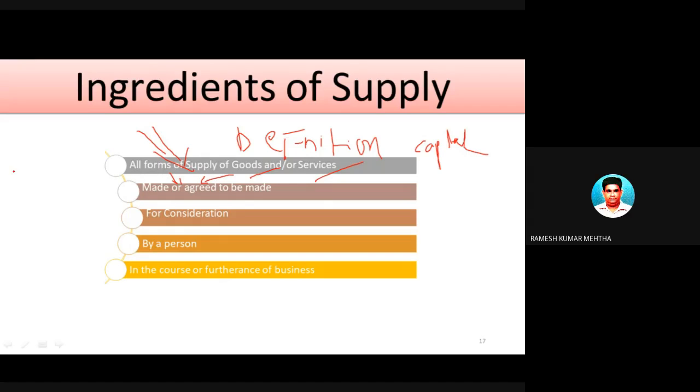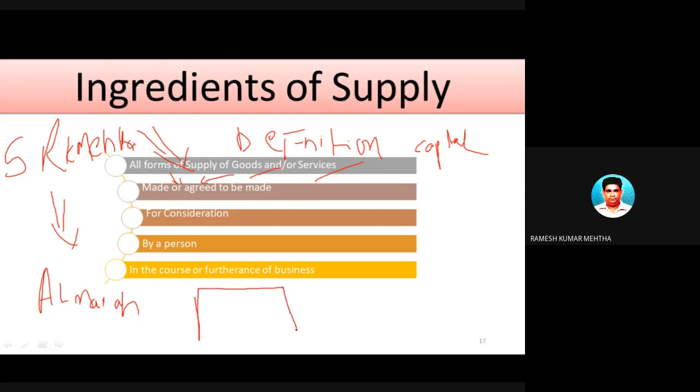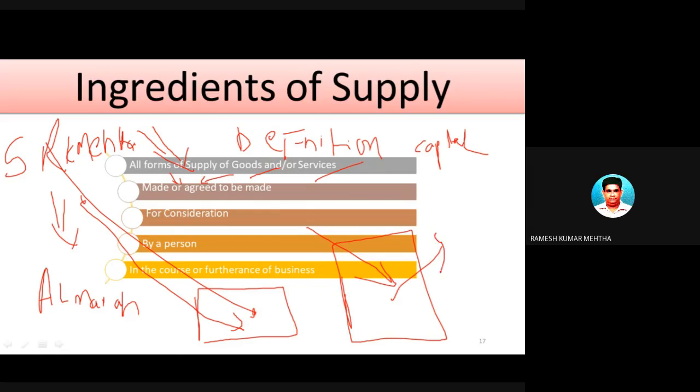Now, for example, I will give you a small example. Yes, R.K. Mehta is there working in JSPM. He wanted a small almara where he wants to put all his clothes. So he went to a fabricator of almara. He went to his factory and told him that he wants an almara of this size and width and other specifications. The fabricator told him that, okay, if you want this kind of goods to be supplied by me to you, for preparing this, I will take 15 days. So he has not supplied immediately. He has agreed to supply it in future, that is on 15th September.